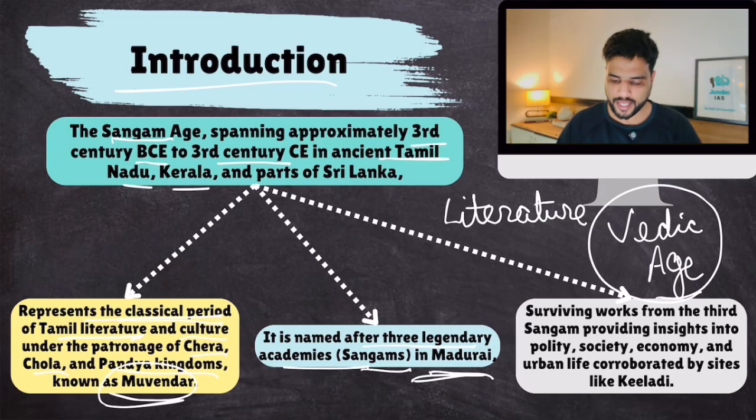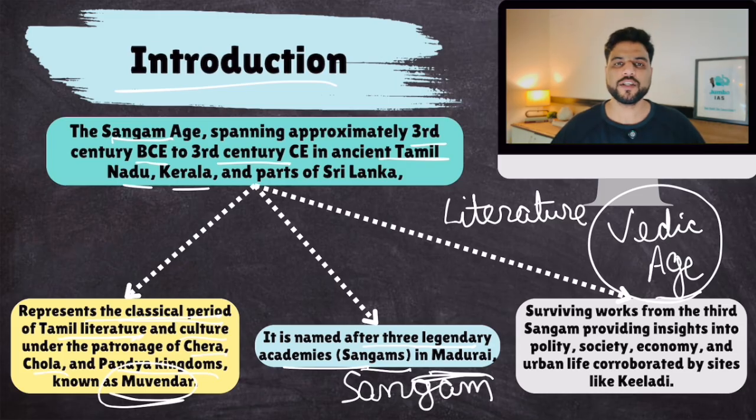That was known as Sangam. They would meet for many days, and in that assembly they would compose certain things, or discuss their compositions.